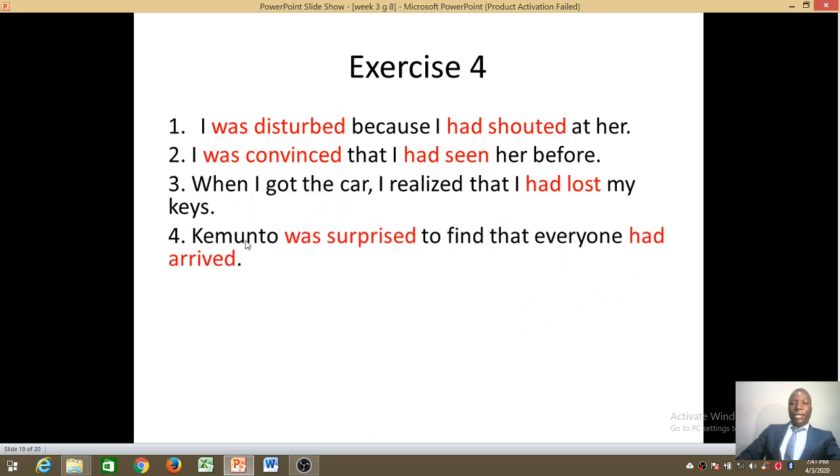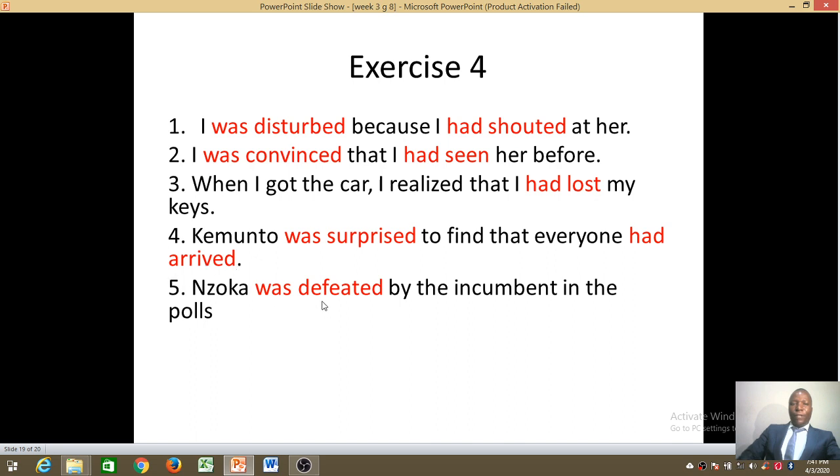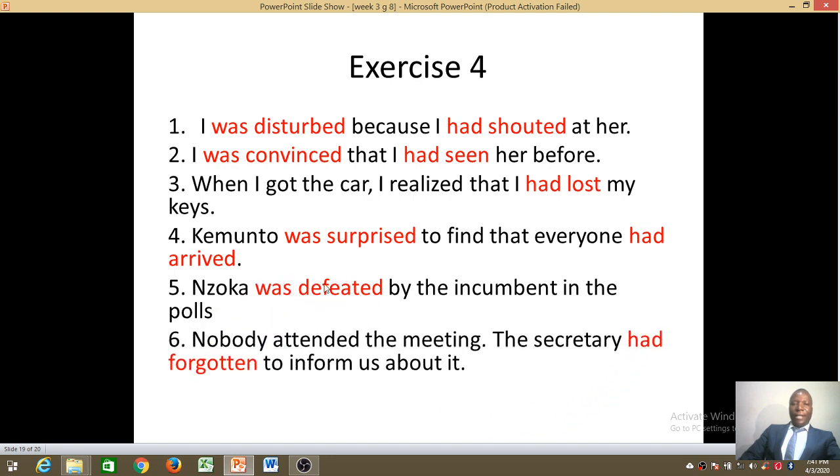Look at this. Kemunto was surprised to find that everyone had arrived. Was surprised. How can you group that one? Past participle or past perfect? Good. Was surprised is in past participle, and had arrived is in past perfect. Next, was defeated. Yes, it is in past participle. Next, had forgotten.